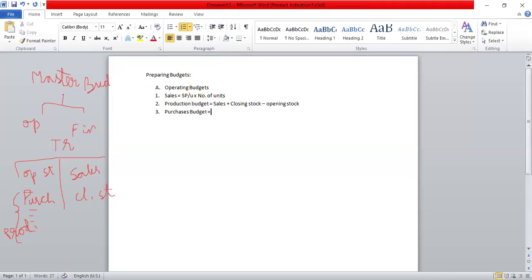The same logic applies: plus the closing stock and minus the opening stock. But this time it is not the finished goods closing stock but the raw material closing stock. In place of sales, we would have production. So, number of units of production plus the closing stock minus the opening stock.